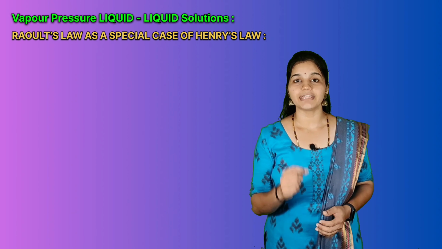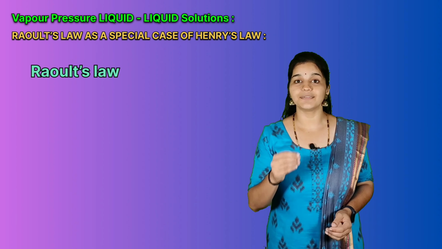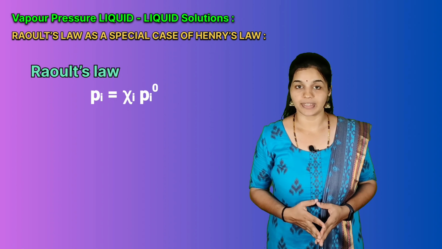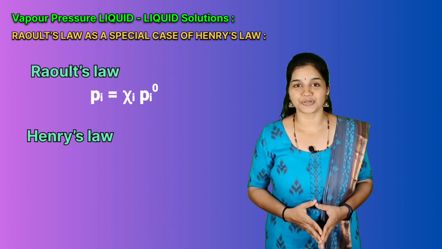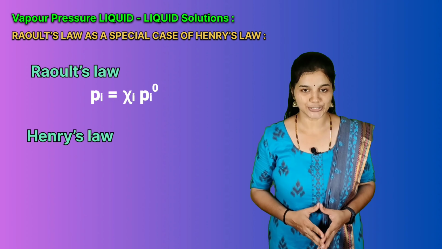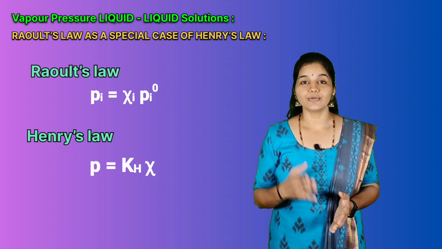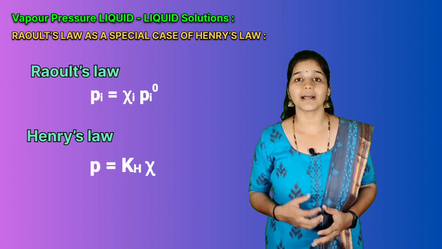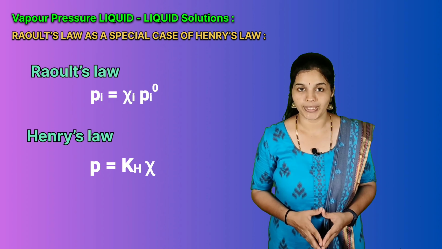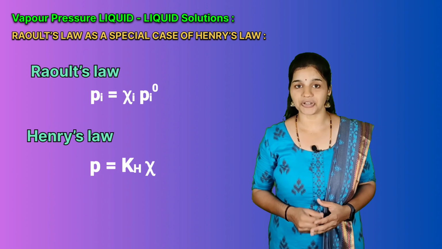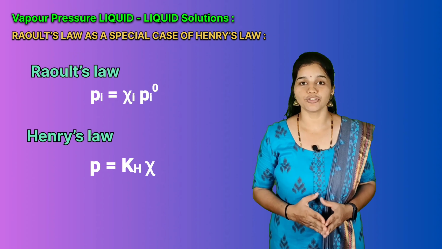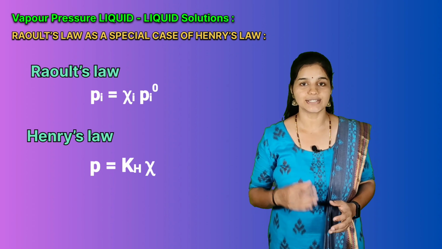According to Raoult's law, the vapor pressure of a volatile component in a given solution is Pi is equal to Chi Pi naught. According to Henry's law, the partial pressure of gas in vapor phase is proportional to mole fraction of the gas in the solution. That is, P is equal to Kh into Chi. If we compare these two equations for Raoult's law and for Henry's law, we can see that the partial pressure of volatile component or gas is directly proportional to its mole fraction in solution.